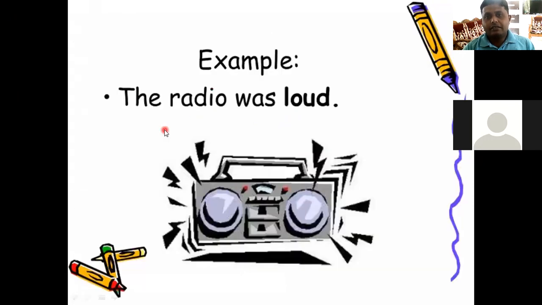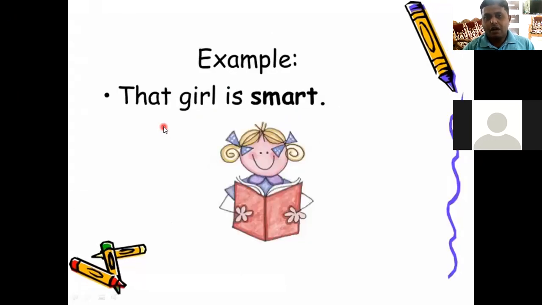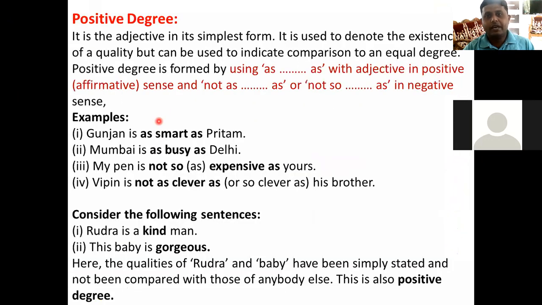Right? In the last slides, we saw that there is a comparison for a single person. But what happens if there is more than one person? At that time, we use as dot dot dot as in the case of positive description, and in the case of negative description, we use not as dot dot dot as or not so dot dot dot as, right? This is the formula.